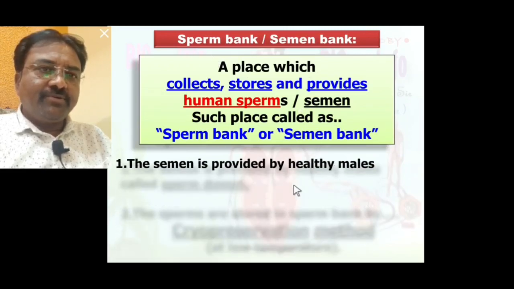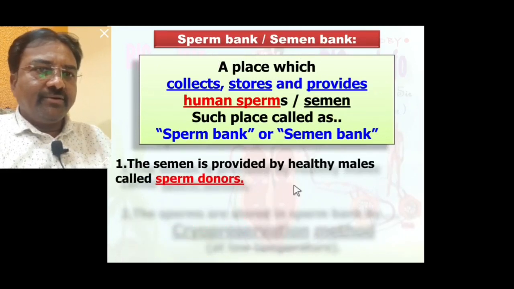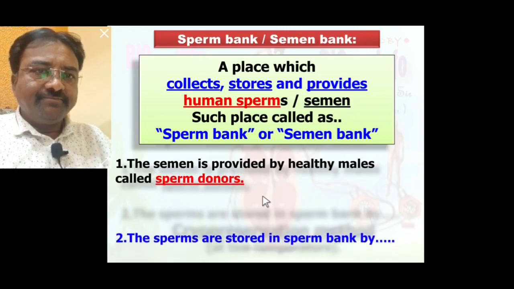The semen is provided by healthy males called sperm donors. Those persons who provide semen are called sperm donors.